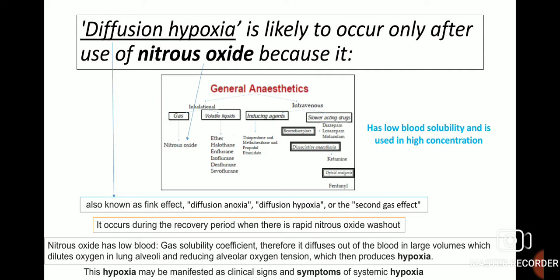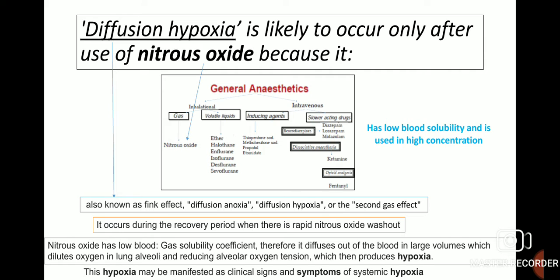Diffusion hypoxia is likely to occur only after use of nitrous oxide because it has low blood solubility and is used in high concentration. So nitrous oxide comes under the class of gaseous inhalational general anesthetics, and diffusion hypoxia is also known as Fink effect or diffusion anoxia or the second gas effect.